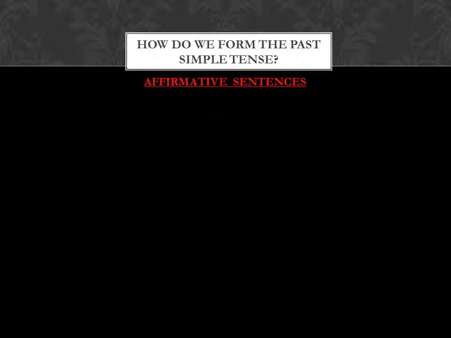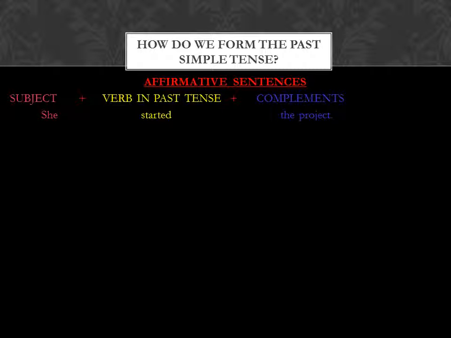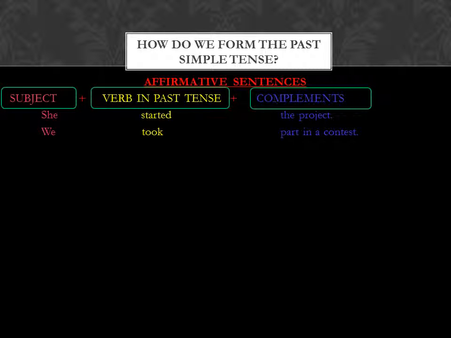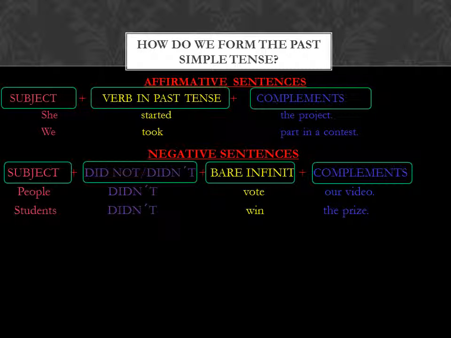How do we form the past simple tense? For the affirmative sentences, we write the subject, then the verb in past tense, and then the complements, like in she started the project, or we took part in a contest.